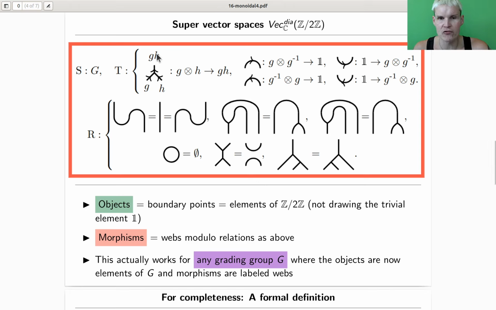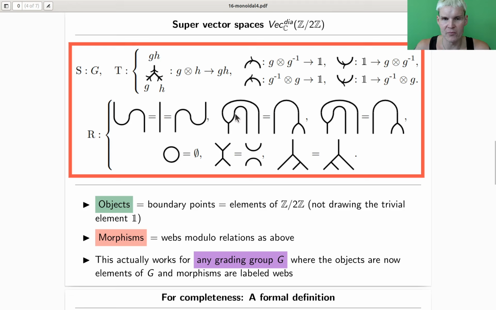But I could do that for any group, and I kind of wrote down the description, right? So G times G inverse should have a morphism to 1 because they should cancel out. Then you draw this little cup where the orientation essentially tells you which one is the inverse. From G, H, you should be able to go to GH, and here is our little trivalent vertex, and it's a multiplication. That's exactly why we have webs, why we have those trivalent things, because they're a prototypical diagrammatic thing that mimics, or is a blueprint for, multiplication. Right, but you don't need to know that at the moment.